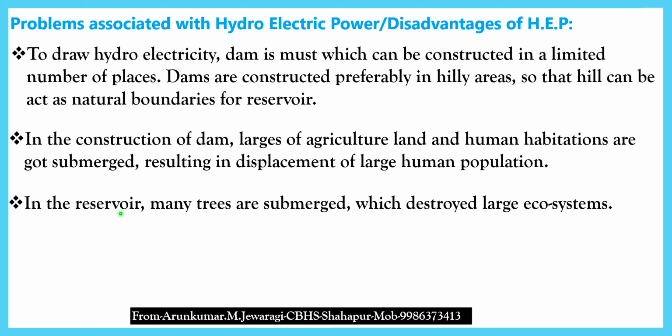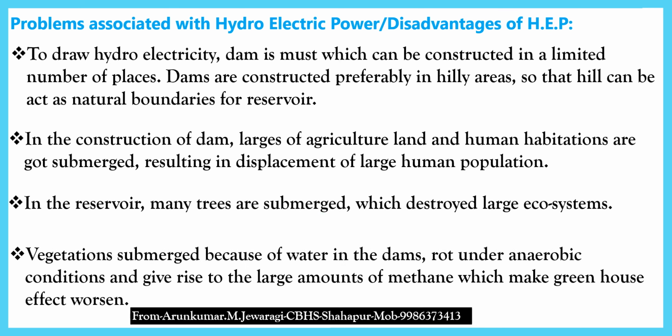Third, in the reservoirs many trees are submerged, which destroys large ecosystems. Whenever dams are constructed in forest areas, a large number of plants are submerged in the reservoir, which destroys the ecosystem. Another important disadvantage is that vegetation submerged in the dam water rots under anaerobic conditions.